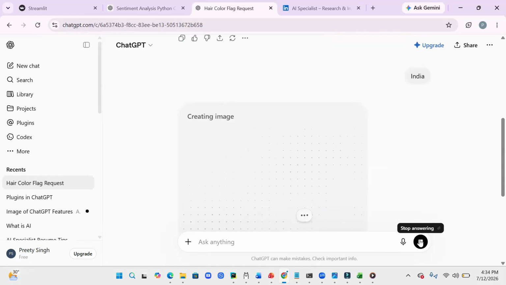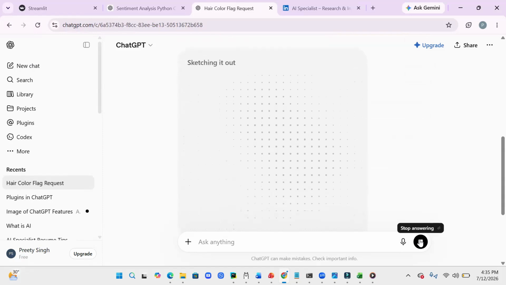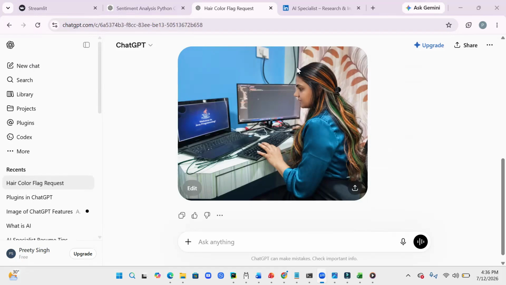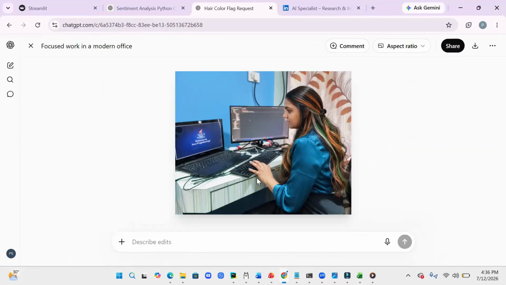It will understand all other stuff. The image which I've given is not very good, the face is not recognized properly. But if you give a proper image, you will be able to see. So let's see what it shows. All right, you can see my hair color and somewhat, you can see the greener side and the country's flag in my hair. So that's kind of a messy mode. Lots of modes are there that you can try, and you can just go to this edit option, which is newly introduced. Edit means it will focus only on this image, and you can edit in this image. Yes.